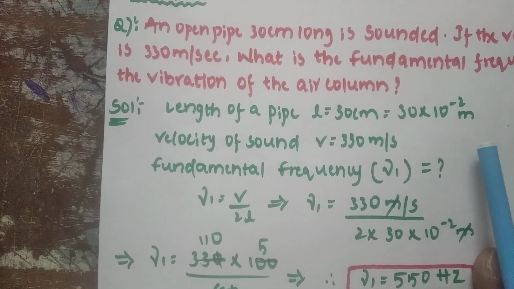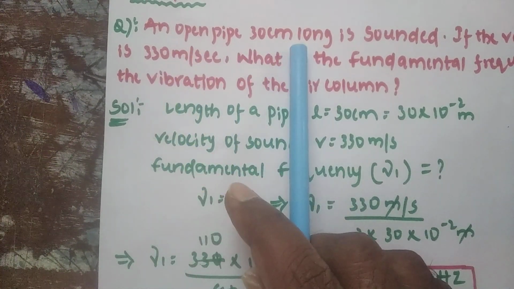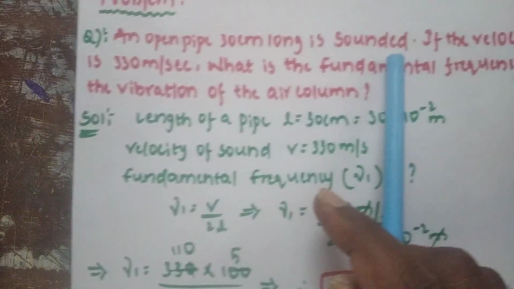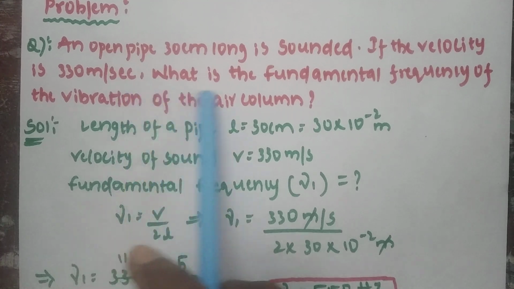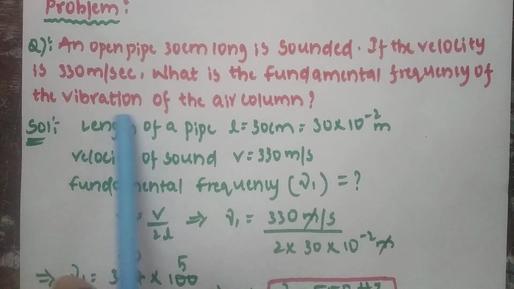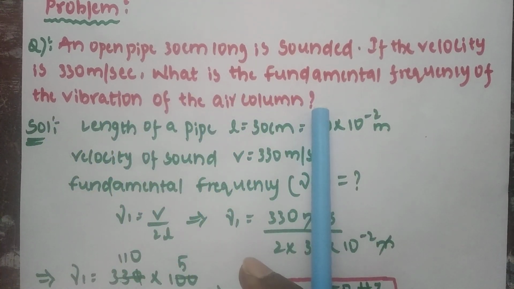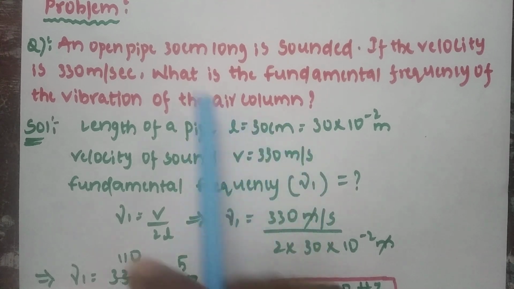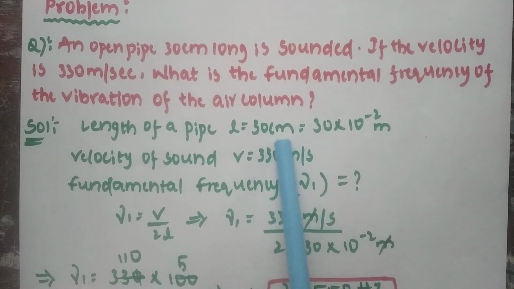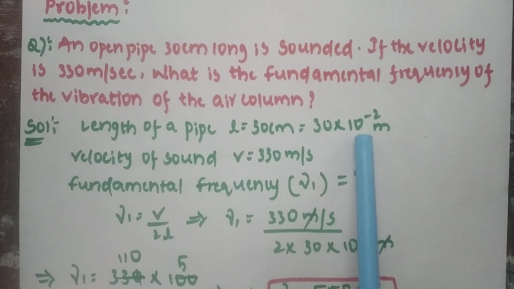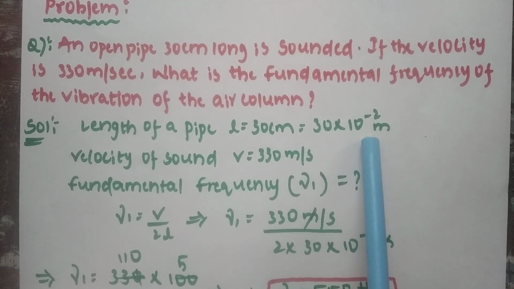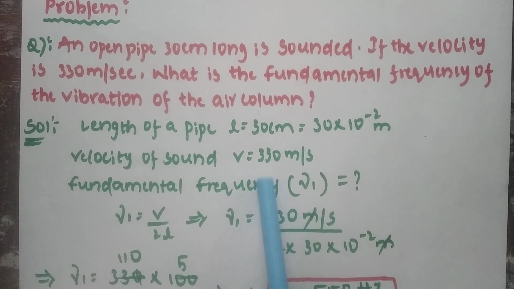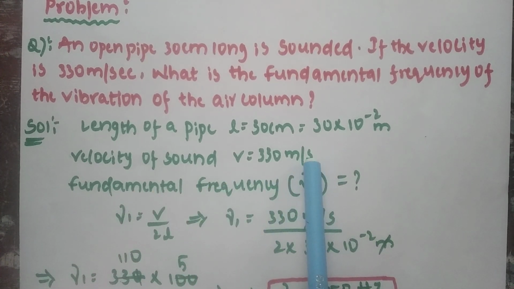Now a related problem. An organ pipe 30 centimeter long is sounded. If the velocity is 330 meter per second, what is the fundamental frequency of the vibration of the air column? Here the length of the pipe is given as 30 centimeter. Convert centimeter to meter: 10 to the power of minus 2 meter. The velocity of sound is 330 meter per second.